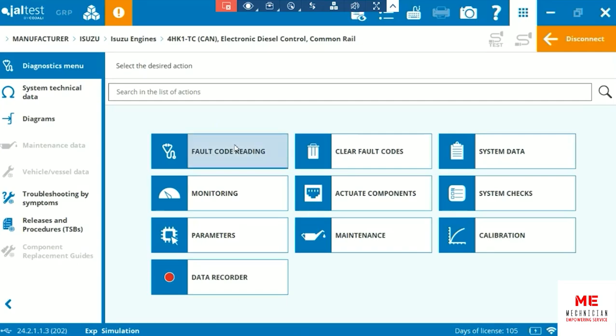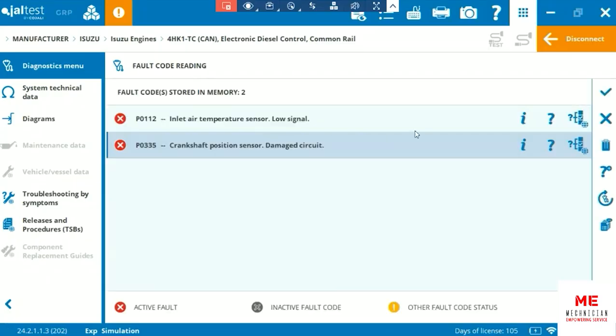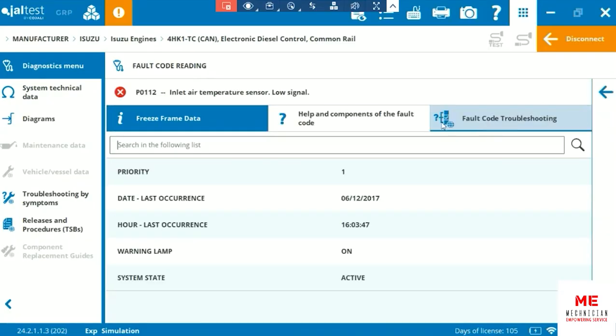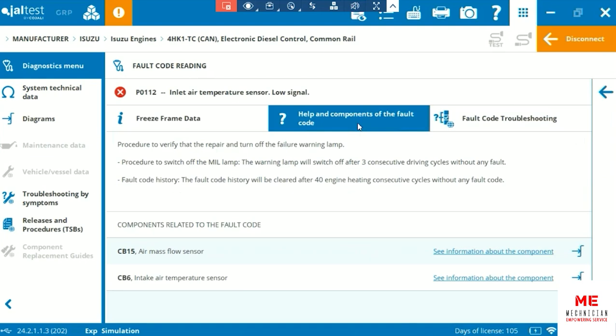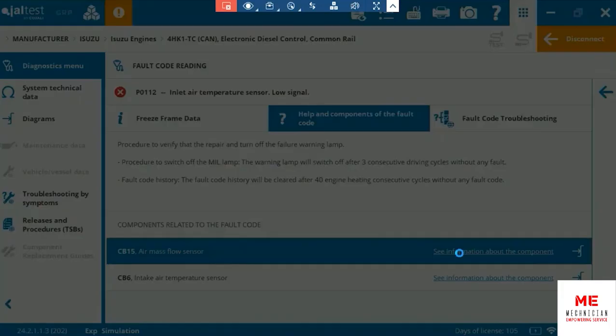So basically we can start with fault codes. It will give you a freeze frame or status of the fault code. You have help and component. It's going to explain to you possible causes and effects. CB15 is the part we're looking for that can cause this fault code to happen.